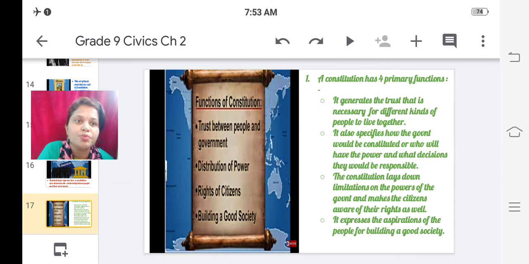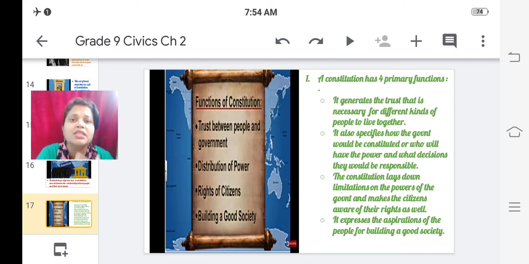It also specifies how the government would be constituted, who will have the power, and what decisions they would be responsible for. This distribution of power in the government is done through elections. We people vote for our candidate, and whatever powers that candidate enjoys after the election, he or she is nothing but a part of the government.